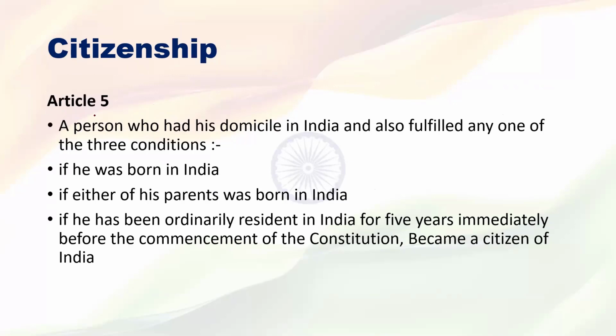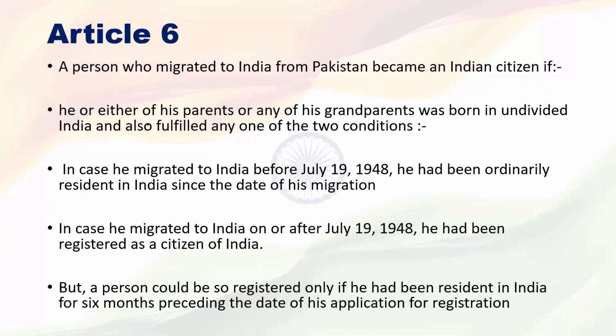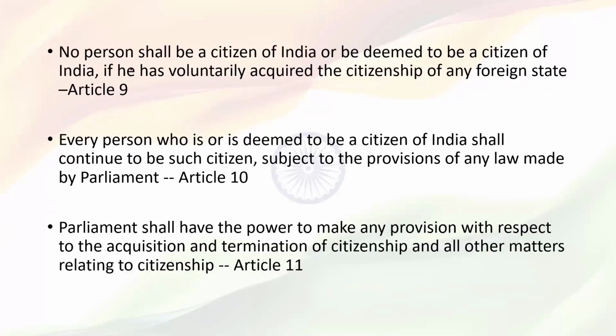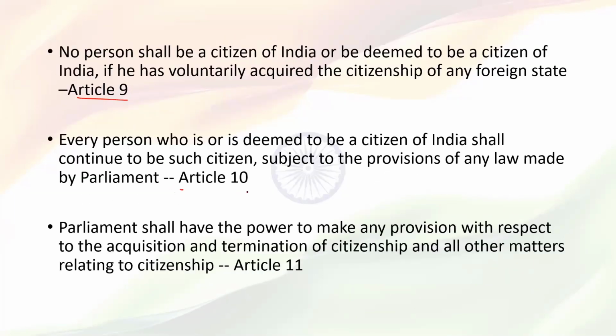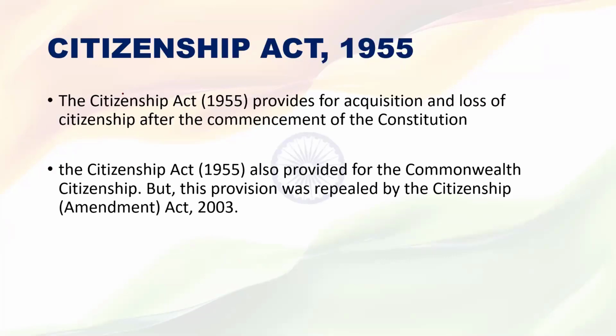We discussed Article 5, Article 6, and so on from Article 5 to 11: Article 7, Article 8, Article 9, Article 10, and Article 11. Then we discussed the Citizenship Act 1955.